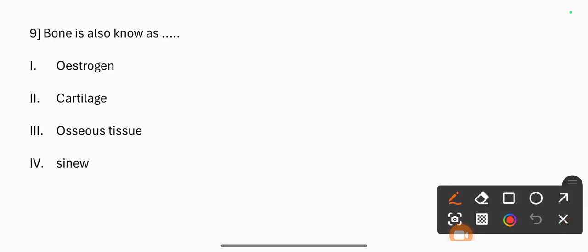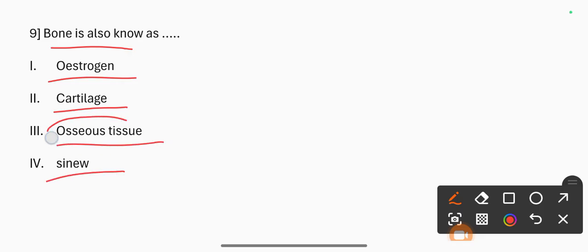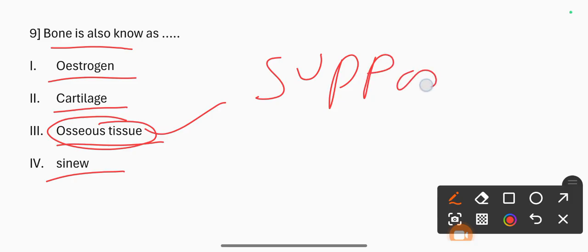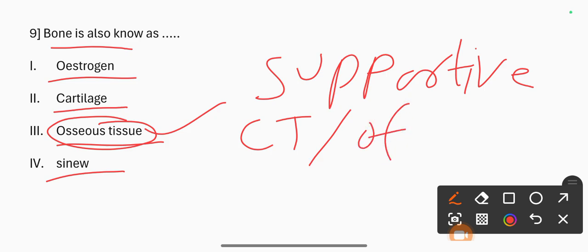Question number 9. Bone is also known as osteogen, cartilage, osseous tissue, or sinew. The correct option is osseous tissue. Osseous tissue is the major structural and supportive connective tissue of our body. The correct answer is 3, osseous tissue.